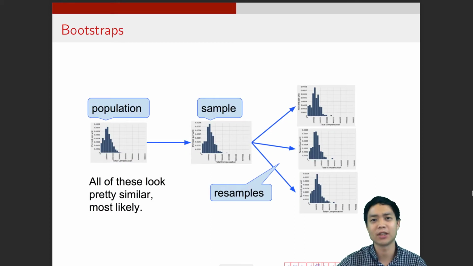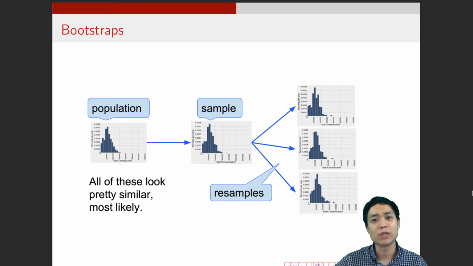Just to graphically show how this is done, we have this population distribution on the very left-hand side. And we don't actually observe this. What we do observe is the sample distribution, and that's in the middle. We should expect that to look roughly the same, because we're just taking a random sample from the population. The sample should closely resemble, maybe not exactly, but roughly that population, as long as our sample size is large enough.